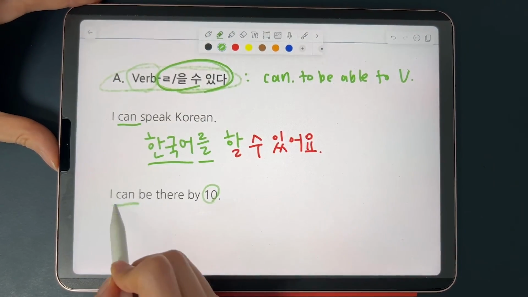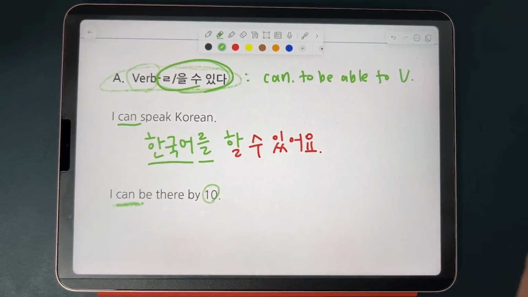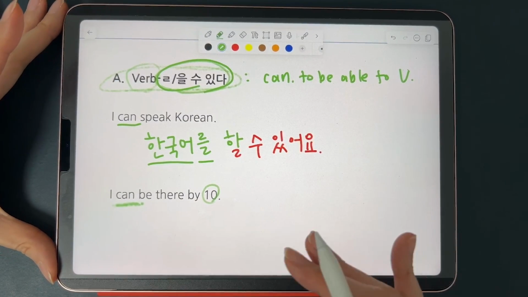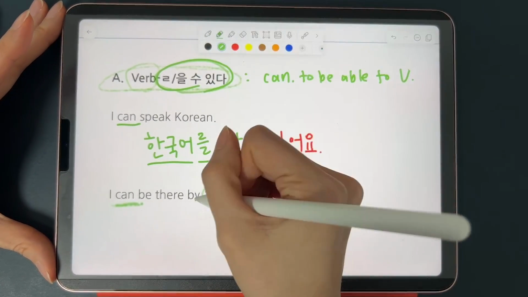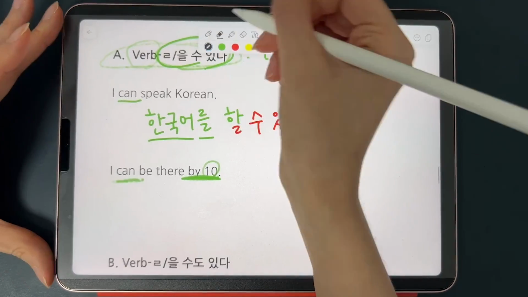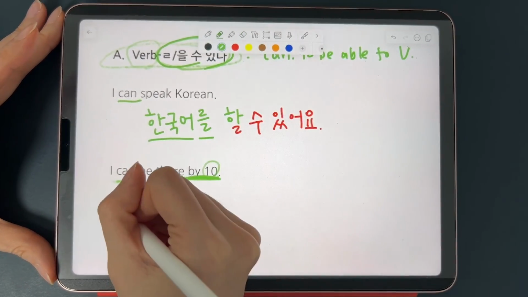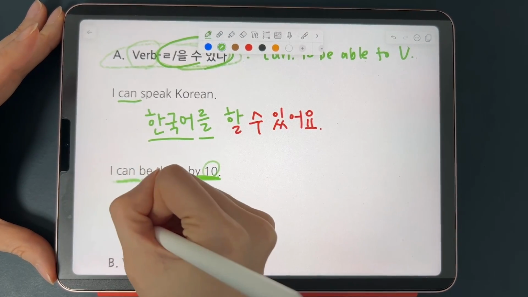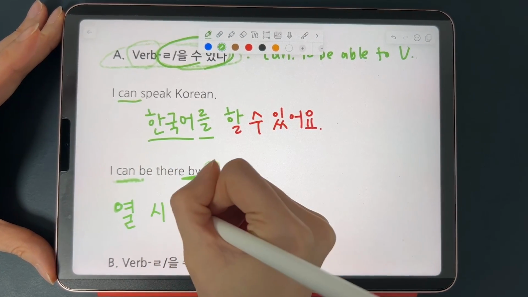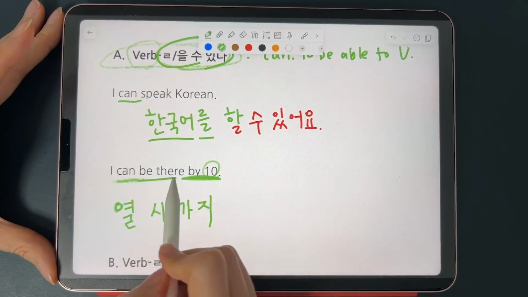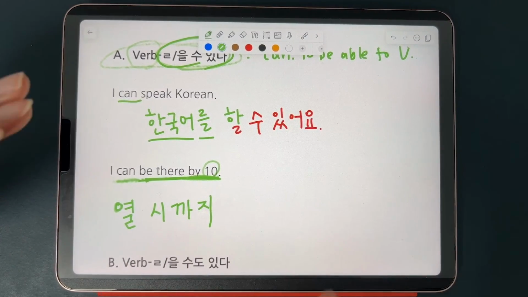It talks about how something is possible circumstantially, right? So you can use 을 수 있다 in this context as well. I can be there by 10. So let's provide time information first, which is 10시, 10 as in 10 o'clock, right? 10시까지. And be there means you will come there.